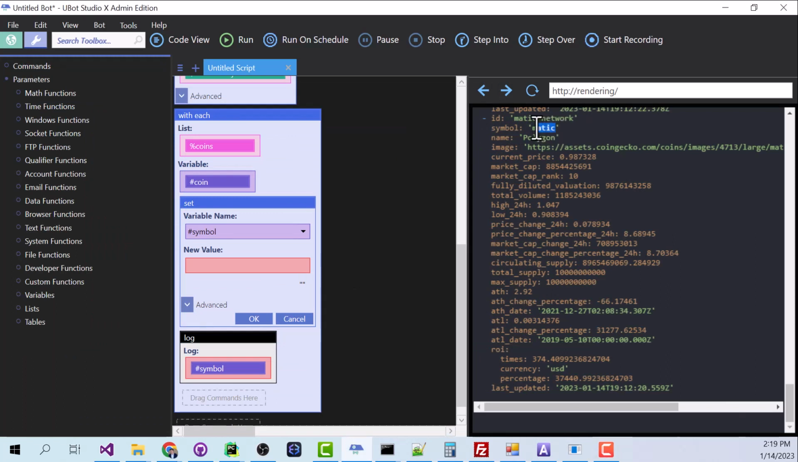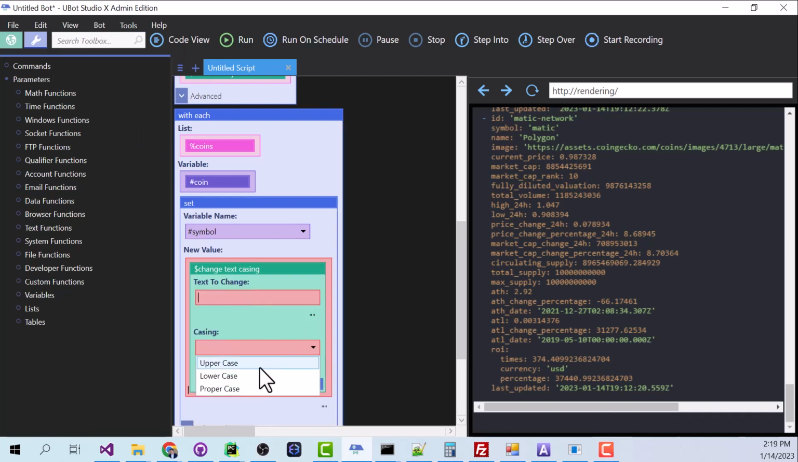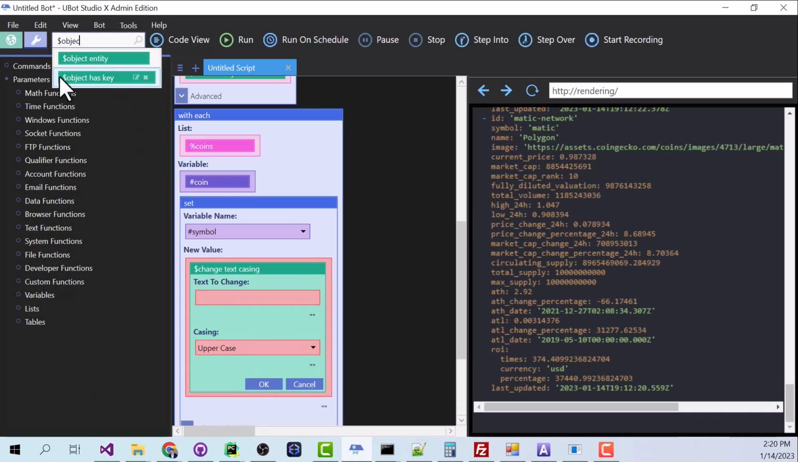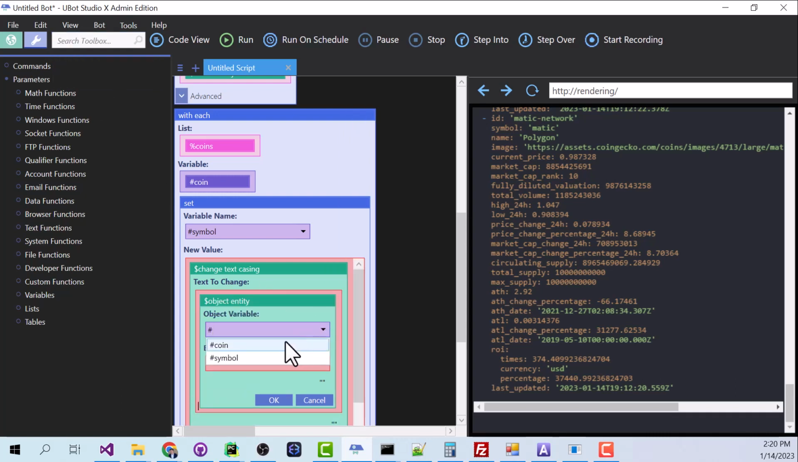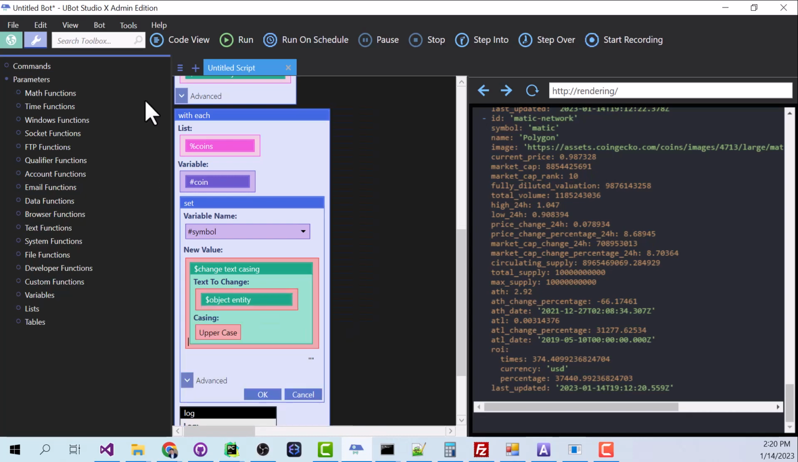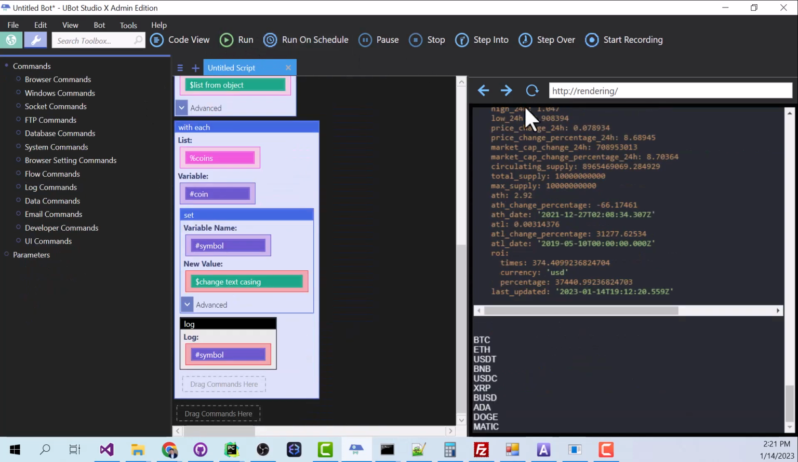But notice that this symbol is lowercase, and we actually need this uppercase. That's no problem. We're just going to use our change text casing function. For casing, we want to put uppercase. And for text to change, this is where we're going to grab our symbol. So we'll say object entity. The object variable is going to be coin, and the entity path is going to be symbol. Click OK, and let's run this and see what happens. All right, and just as we expected, it listed out the capitalized symbols for the top 10 cryptocurrencies.